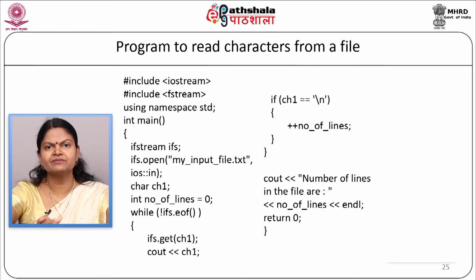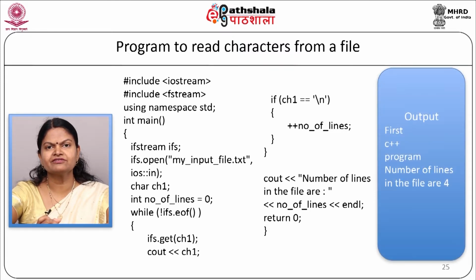Now, when the above program is compiled and executed, it will produce the following result. The data in the file will be displayed first as 4 lines, welcome to first C++ program, and the output will be number of lines in the file is 4.